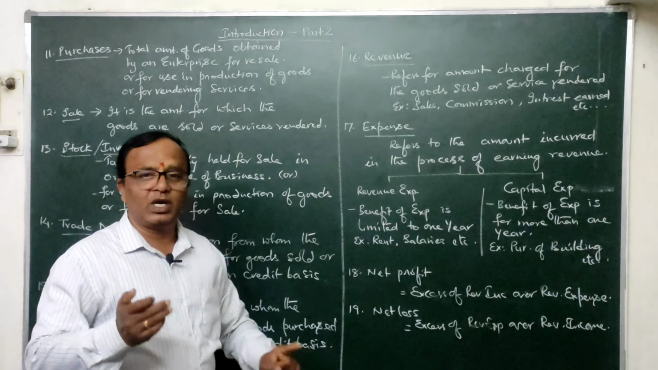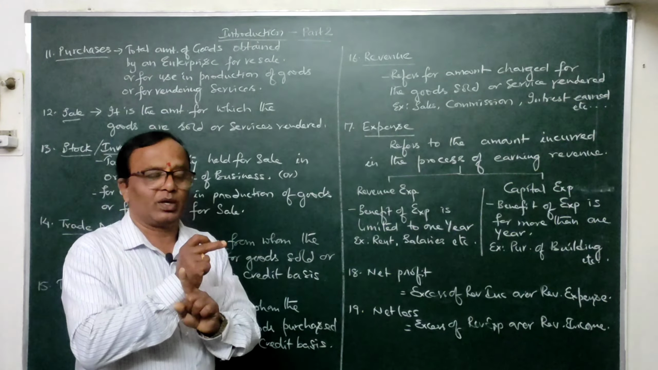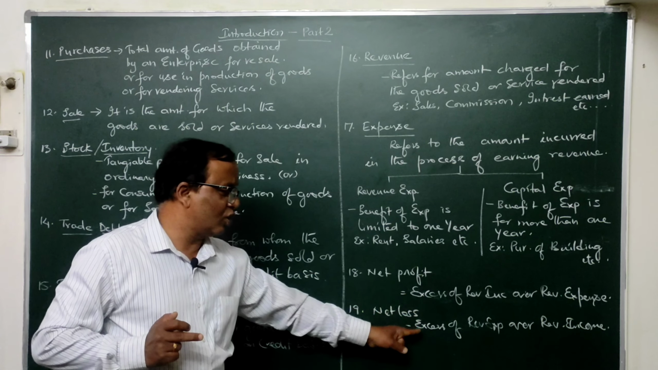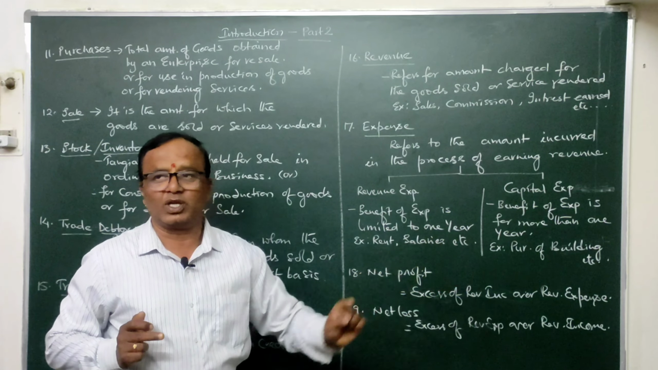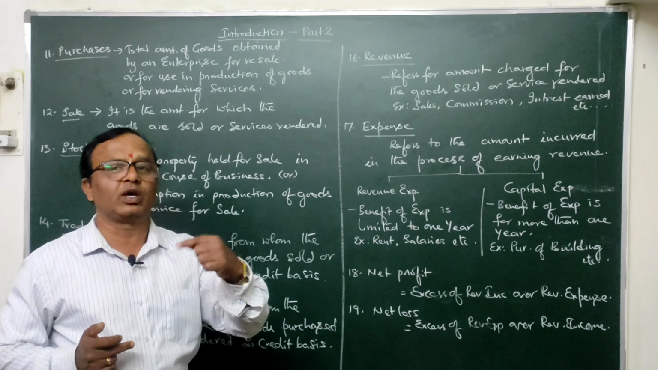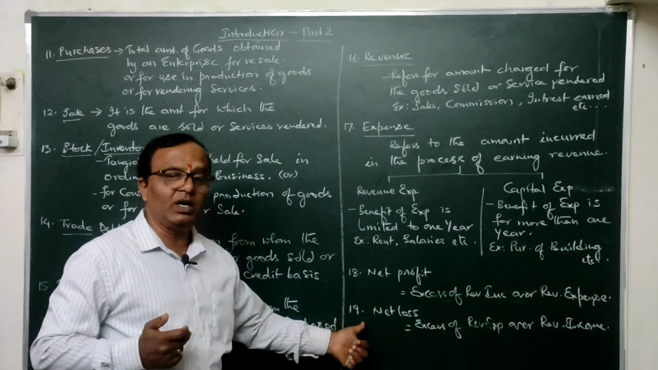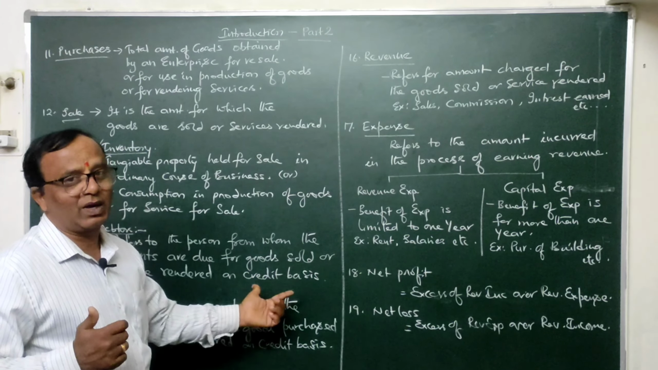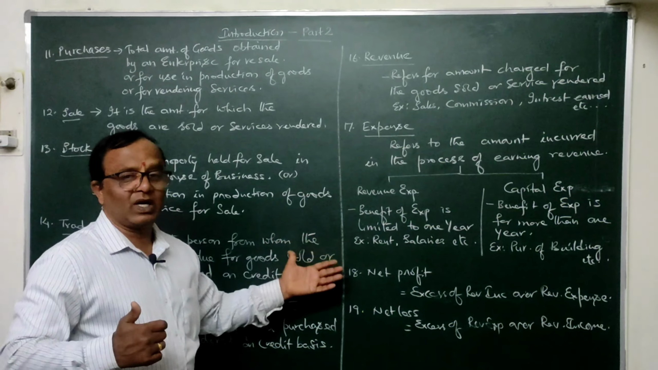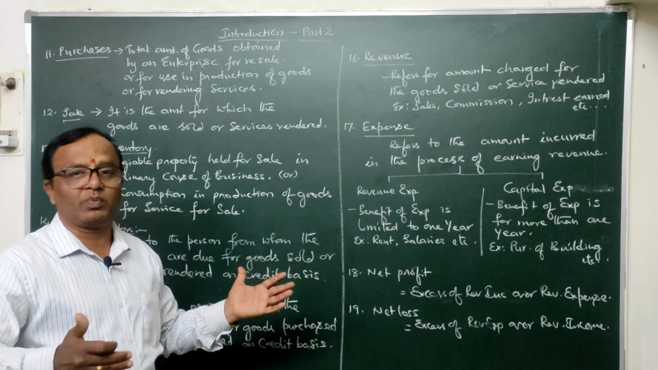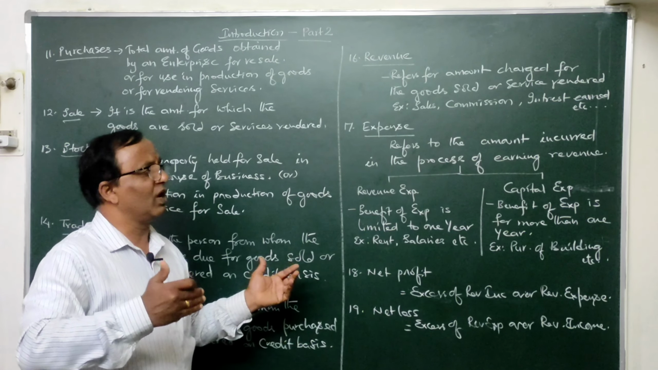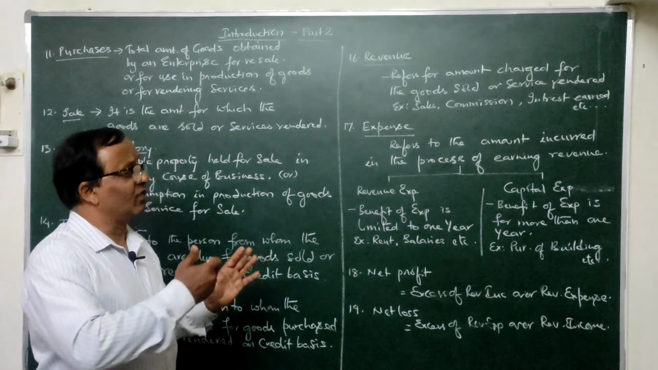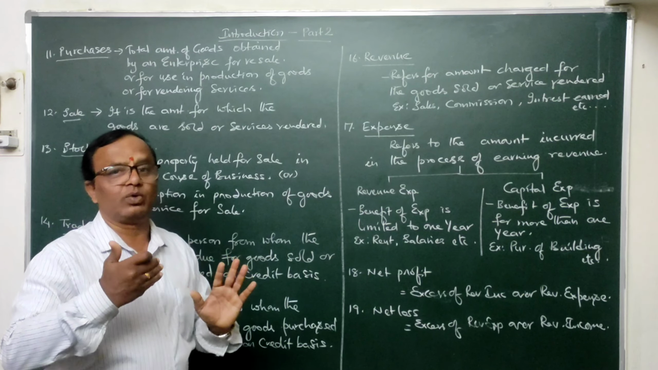Similarly, net loss is the opposite of net profit. So simply we can say the excess of revenue expense over revenue income. In other words, revenue expenses are more than revenue income. At that time we will be making a net loss. Okay, so these are some terminology which you people should get acquainted with. As we continue with our topics in the coming periods, we will learn about various other terminology, and whatever comes, I will try to explain to you.